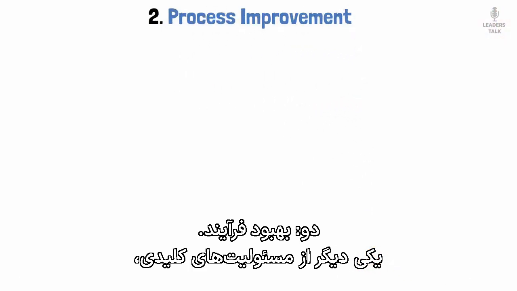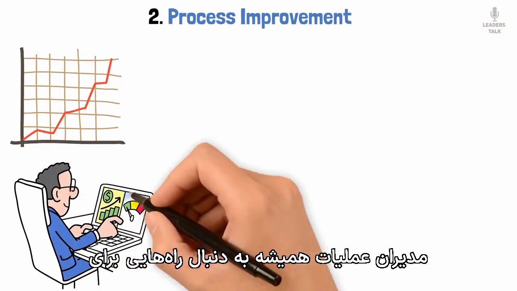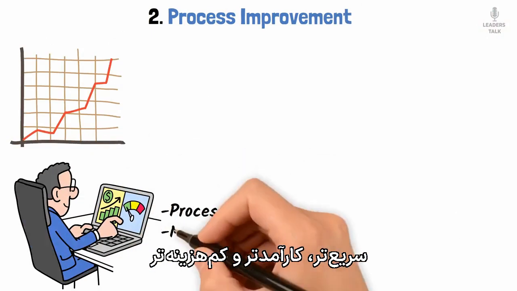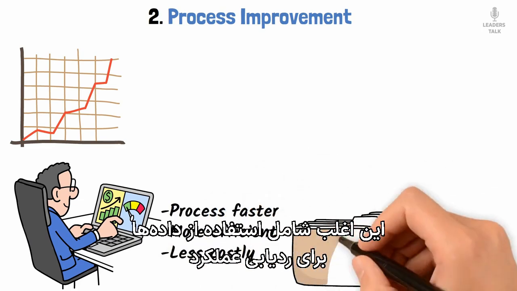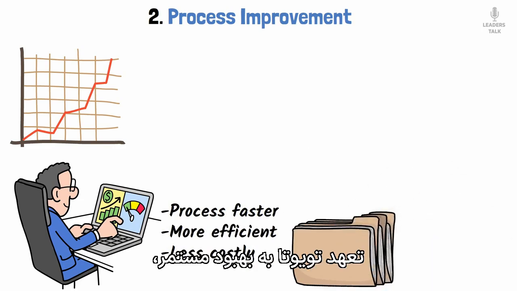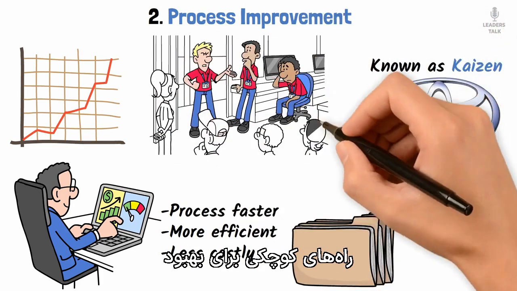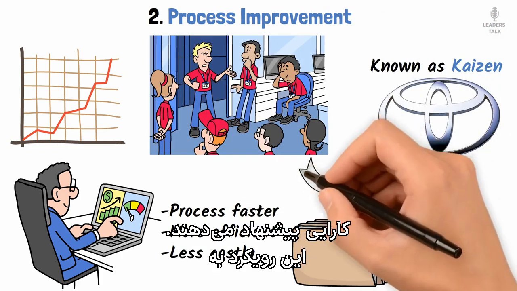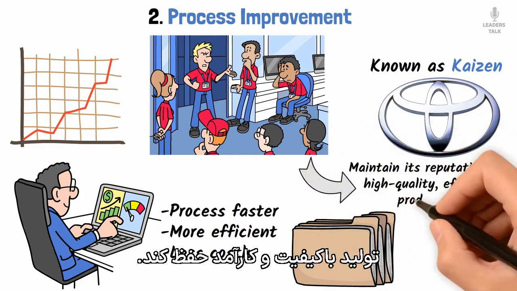2. Process improvement. Another key responsibility is continuous improvement. Operations managers are always looking for ways to make the production process faster, more efficient, and less costly. This often involves using data to track performance and identify bottlenecks. For example, Toyota's commitment to continuous improvement, known as Kaizen, involves employees at all levels regularly suggesting small ways to improve efficiency. This approach has helped Toyota maintain its reputation for high-quality, efficient production.